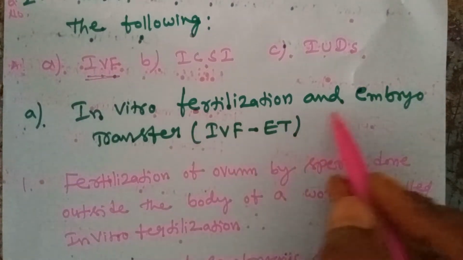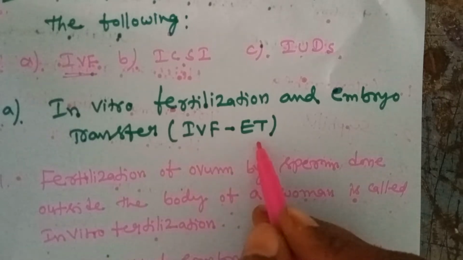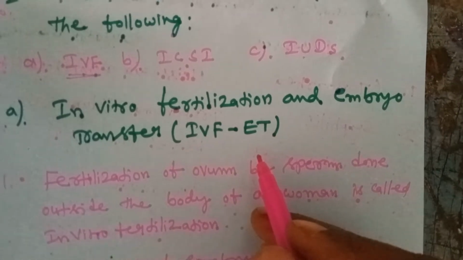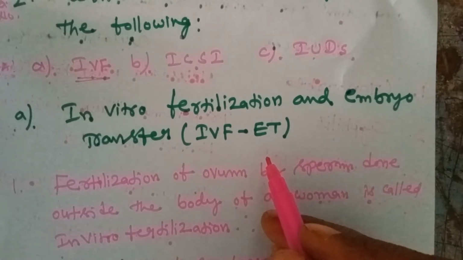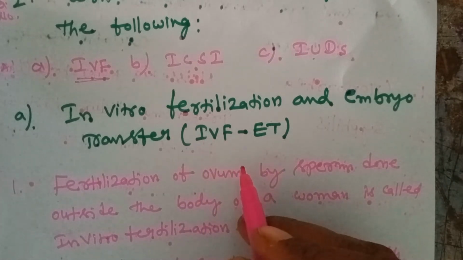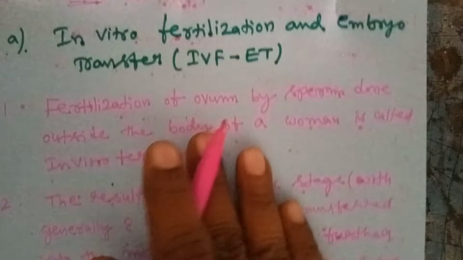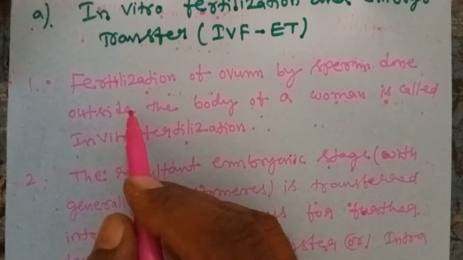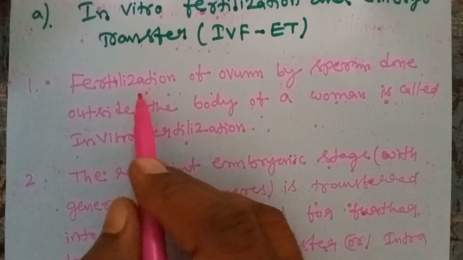In vitro fertilization and embryo transfer: fertilization takes place outside the body, in the laboratory, and then the embryo is transferred to the mother's body.